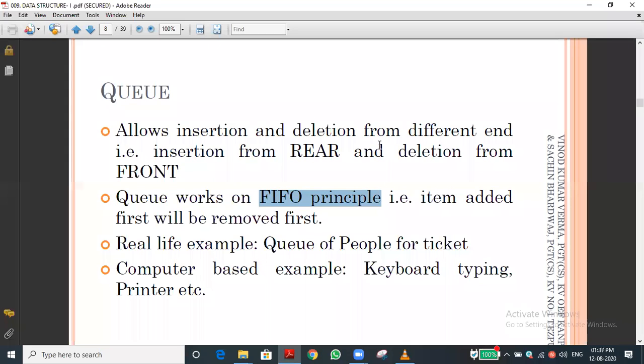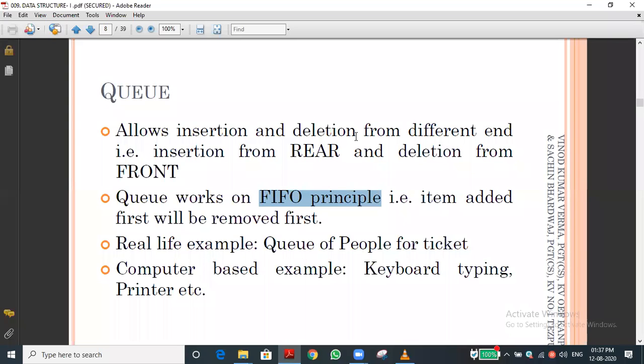Let me discuss the queue. In a queue, we do two types of operations: one is enqueue and another is dequeue. Adding an element into the queue data structure is called enqueue. Removing an element from the queue is called dequeue.